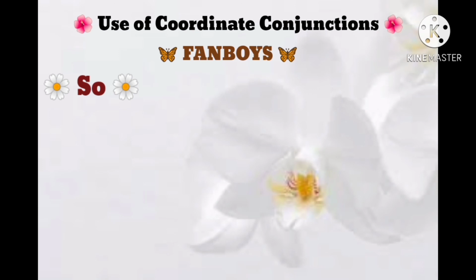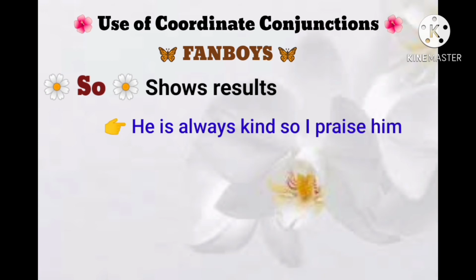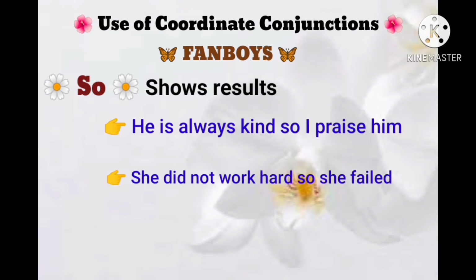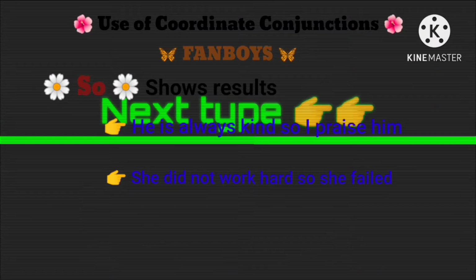Next one is "so". It shows results, the results of something. Let's clear this with an example. He is always kind, so I praise him. So because of his kindness, as a result of his kindness, I praise him. She did not work hard, so she failed. So again here is the result of not doing hard work, and then she failed. Okay.